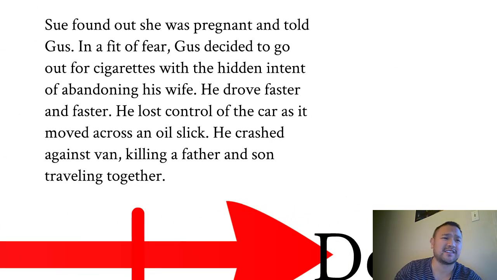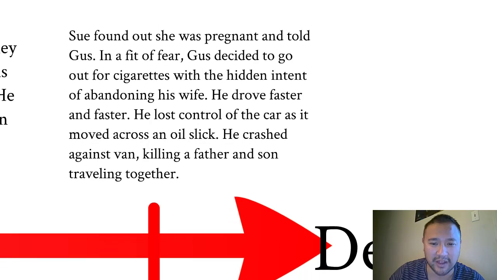In a fit of fear, Gus decided to go out for cigarettes with a hidden intent of abandoning his wife. He drove faster and faster. He lost control of the car as it moved across an oil slick. He crashed against the van, killing a father and son traveling together. Then death.